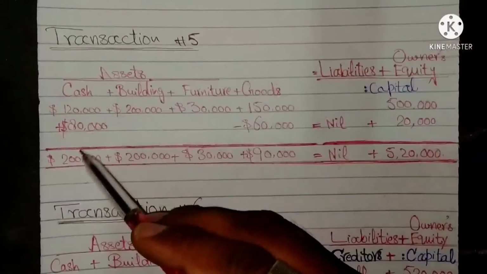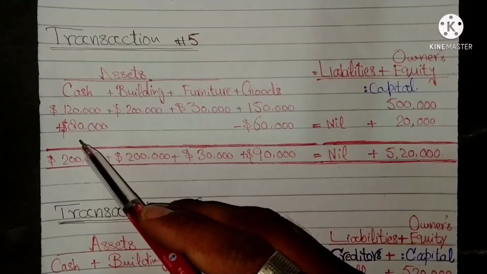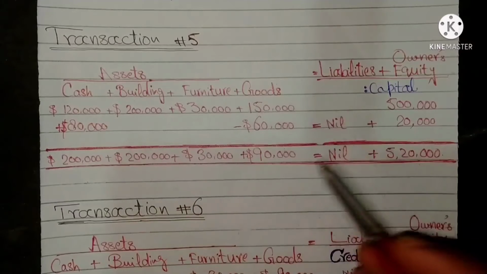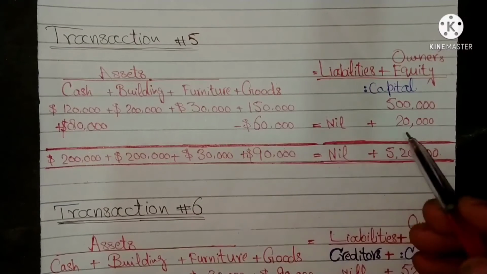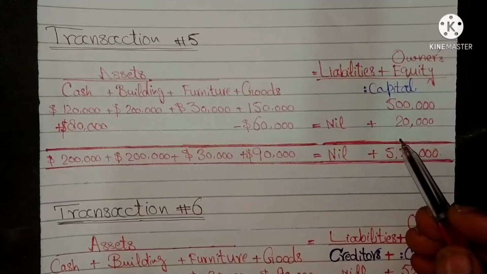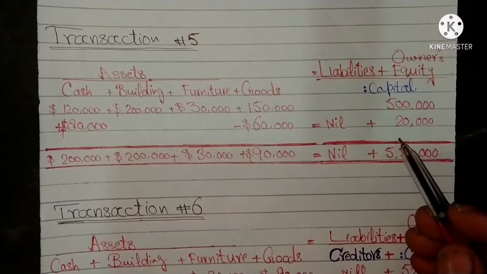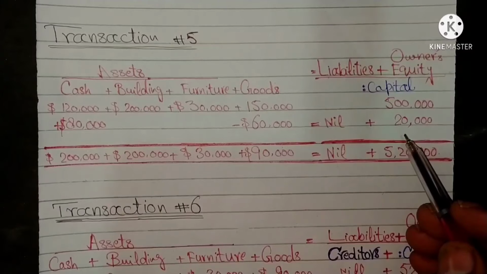Cash asset increased by $80,000. Stock of goods decreased by $60,000. The difference between the sale price and cost of goods is $20,000. It will increase the owner's equity by $20,000.